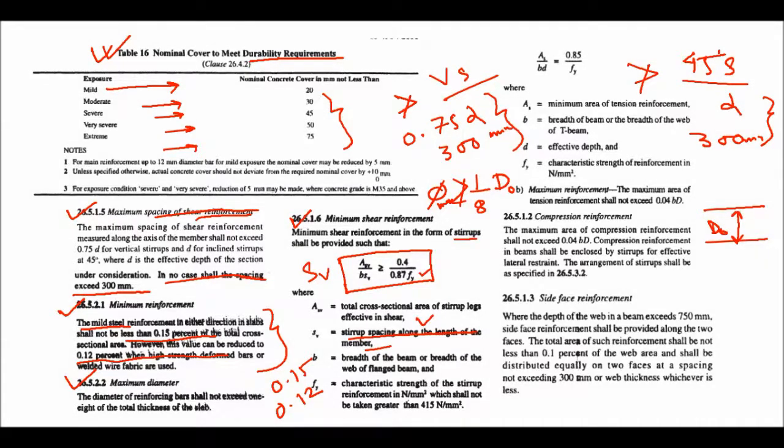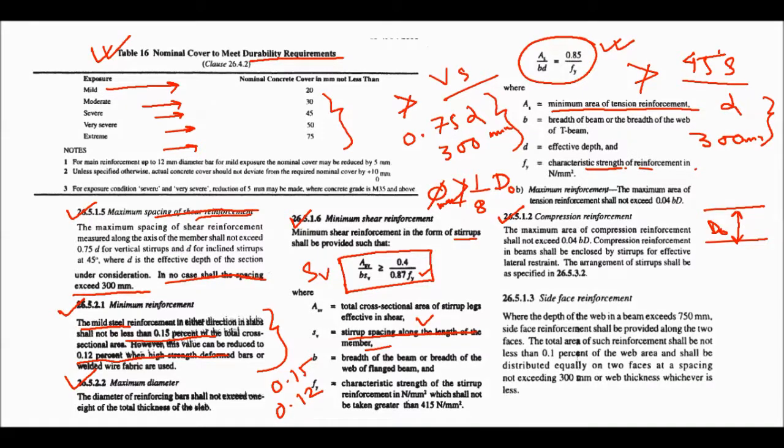Okay, now AST is the minimum area of tension reinforcement. To determine the minimum area of tension reinforcement, you just use this formula: AST by BD is equal to 0.85 by FY. Okay, so you know B is the width, D is the effective depth, and FY is the characteristic strength. Okay, now compression reinforcement.